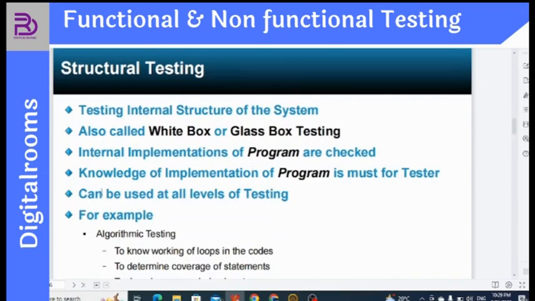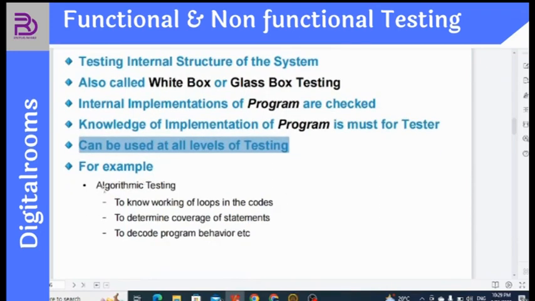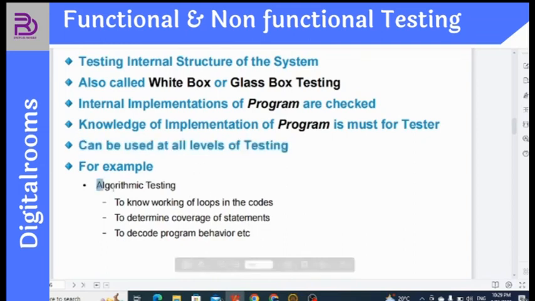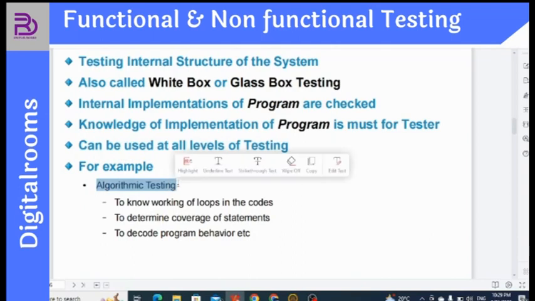So it can be used at all levels of testing. It means structural testing can be done on all levels of testing. Algorithmic testing, so to know the working of loops of the code, to determine coverage of the statements, to decode the program behavior, etc. It means what? Working of loops of the code means algorithmic, see, every particular software has a certain flow.